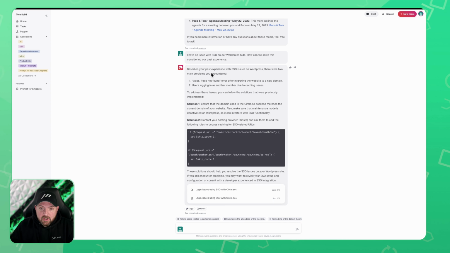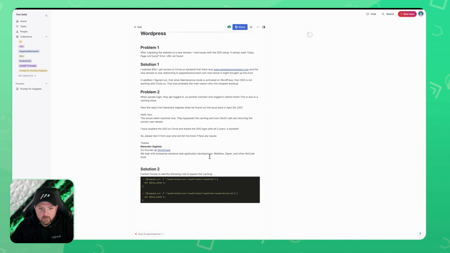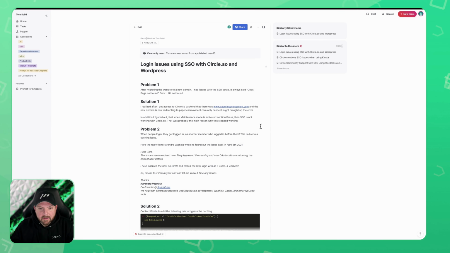And there we go. It shows me all the things that I was going through. It shows me the solutions that I was hoping were the most useful in the past. It exactly matches what was going on without me going through all the different MEMs that I had in the past. And it even gives me the references to the things that I had in the past as well.